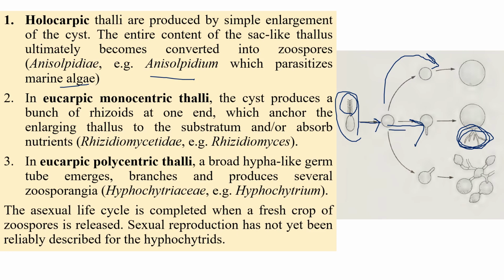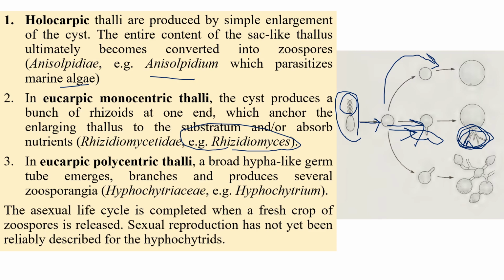So this cyst produces finger-like structures, called rhizoids, at one end. That helps to anchor the thallus strongly and is also helpful for the absorption of nutrients. Rhizidiomyces-type fungi produce this eucarpic monocentric thallus.